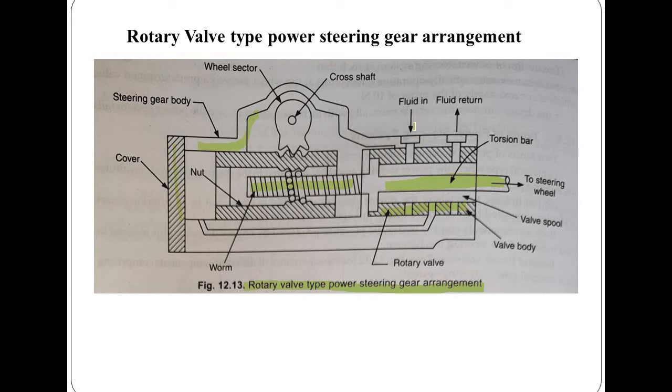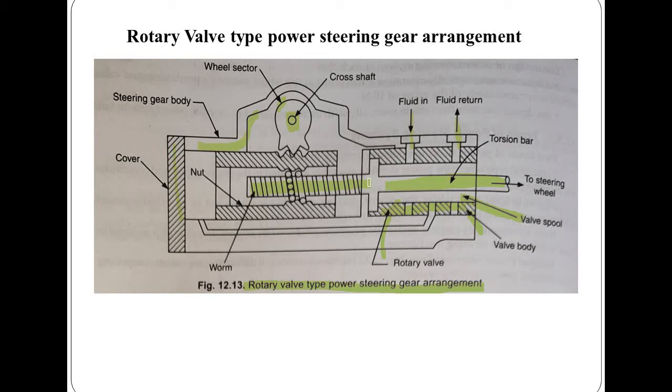Here is the entrance for the fluid inside, and fluid is returned from this valve. Valve bodies are shown. This is the valve spool. A rotary valve is here, and here the main factor, this is the wheel sector and this is the cross shaft. Generally the rotary valve type power steering gear arrangement as shown in this diagram uses a recirculating ball type worm and wheel steering gear as it is shown here.